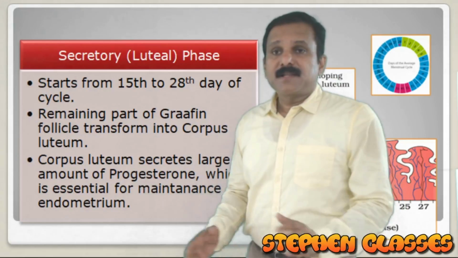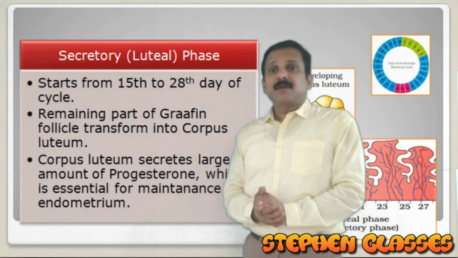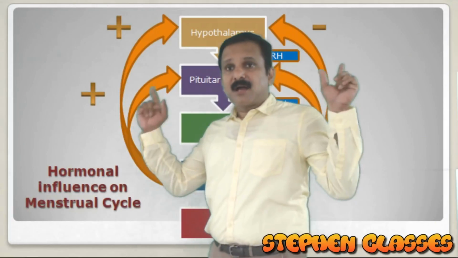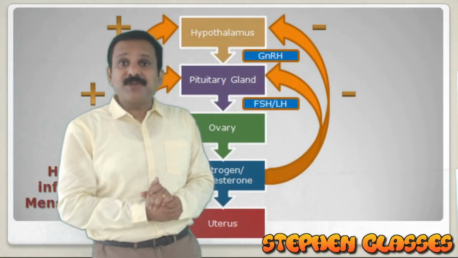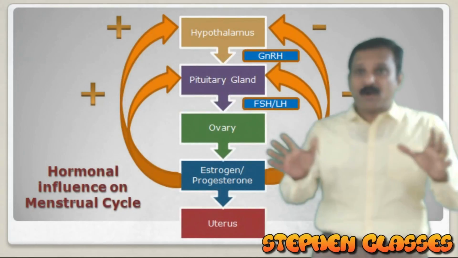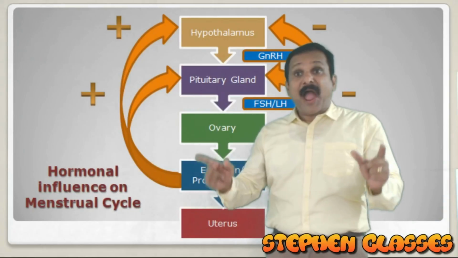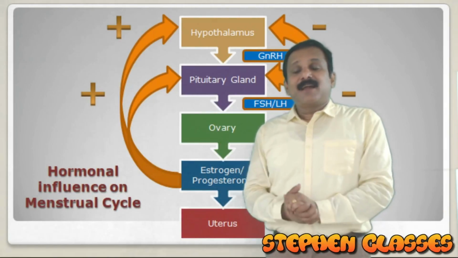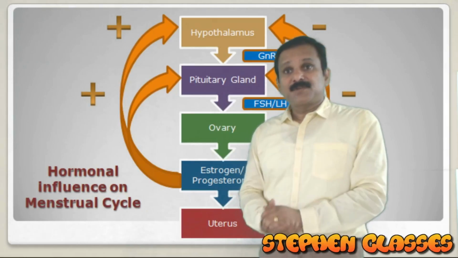Okay, so now the cycle is over. If there is no fertilization, what will happen? If there is no fertilization, again there will be a menstrual flow. Now here on the slide you have the hormonal influence. Now I am going to speak about the hormonal influence on the menstrual cycle. Are you all ready? I have explained the different phases of the menstrual cycle. Now I am with a set of hormones, the same hormones that I have explained, which influence the menstrual cycle. Are you all ready? So here we go.